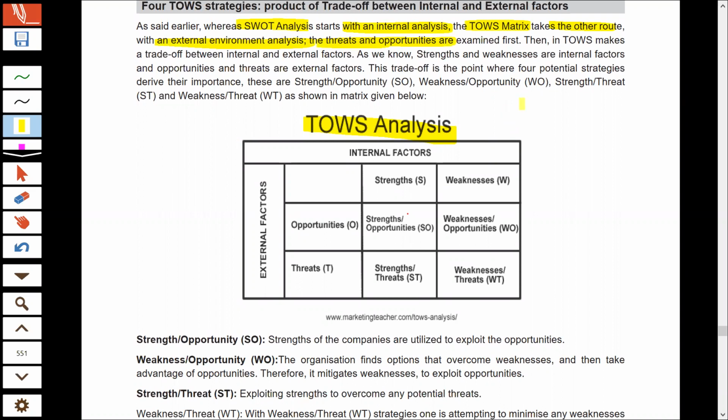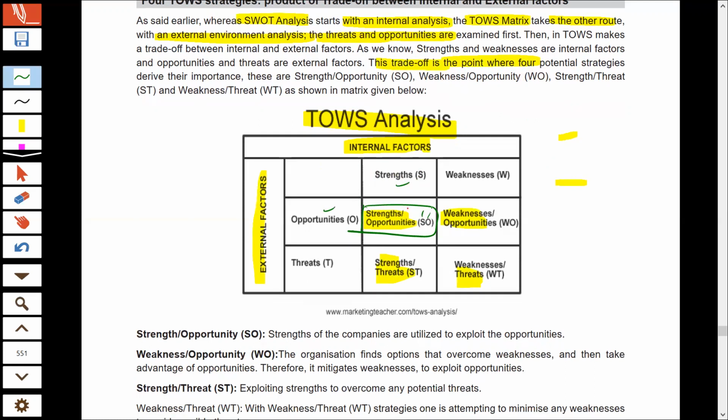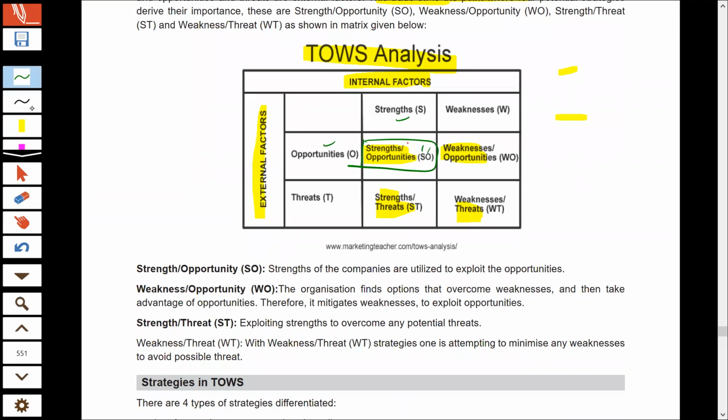strengths and weaknesses, it then combines your internal environment with your external environment, and there we get 4 points of trade-off. These are those 4 points. Here we are combining our internal environment with our external environment. So it is possible that the organization has enough strength and there are opportunities in the environment. So we get the first combination, which is SO. SO is strengths and opportunities. Now, whenever the organization has strengths and there are opportunities in the environment, what should they do, what should be their strategies?